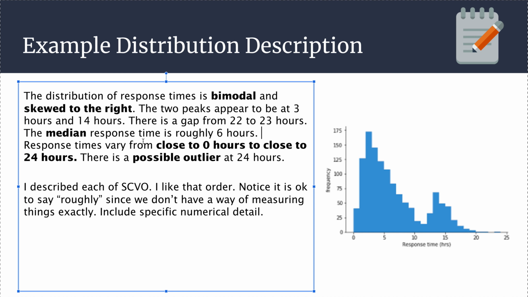The median response, I can't actually tell from here because I don't know what the individual observations were, but from this graph, I can estimate. I have a huge peak up here at 175 frequencies, not nearly as many over here, so it looks like my median is going to be somewhere just off over this side. So I'm going to estimate that my median value, the middle of the observations if I order them, is going to be somewhere in the 6-hour range. So the median response time is roughly 6 hours.